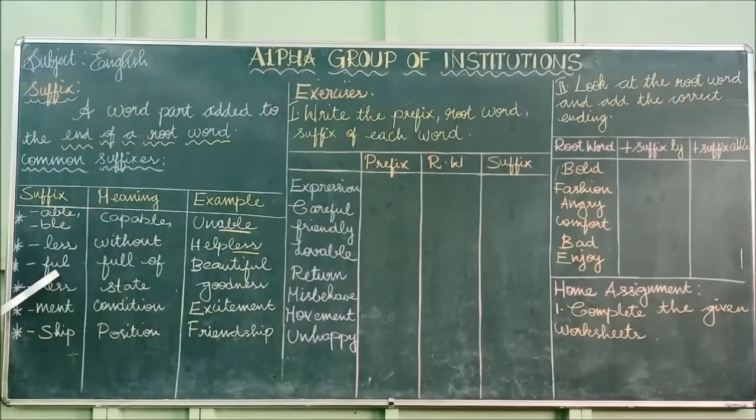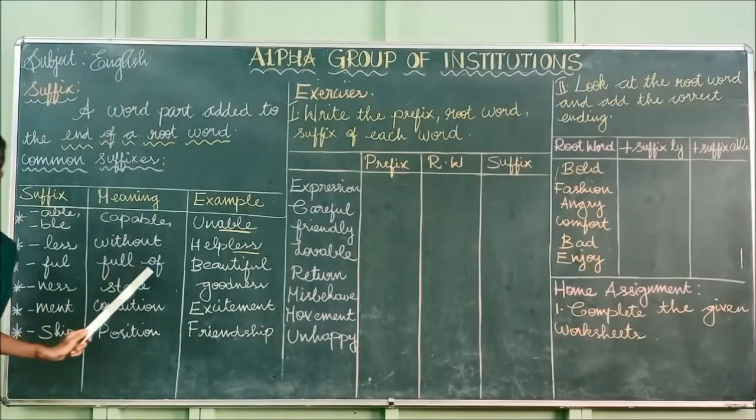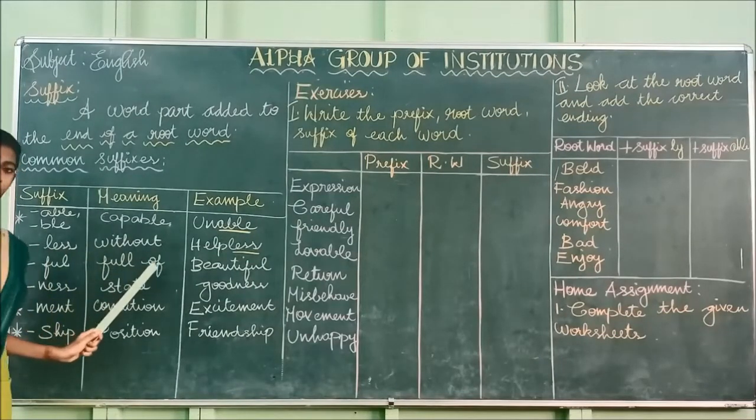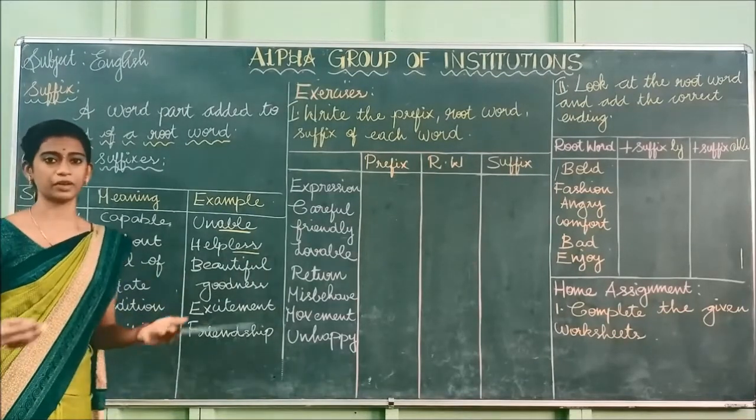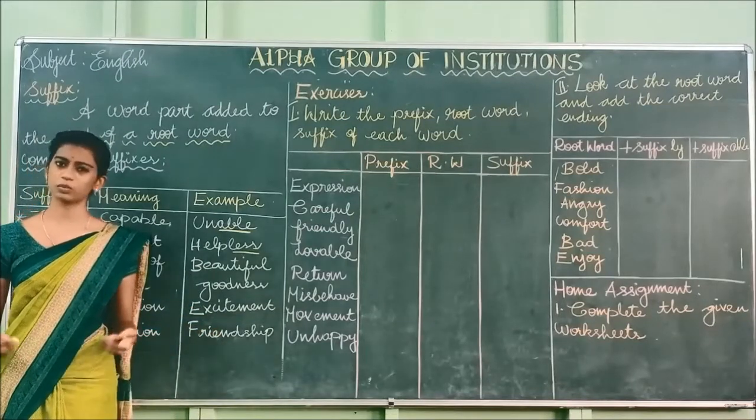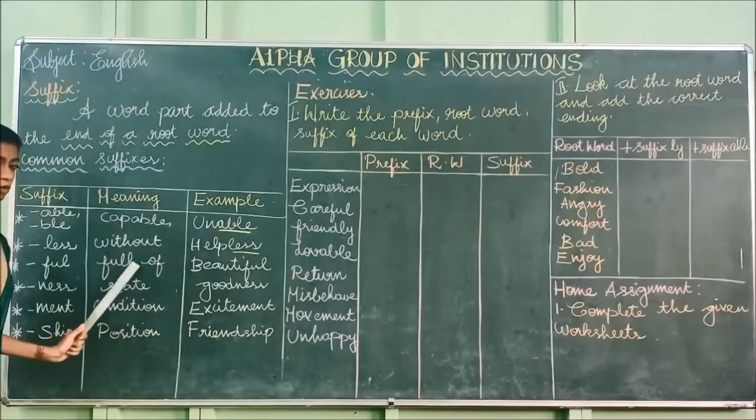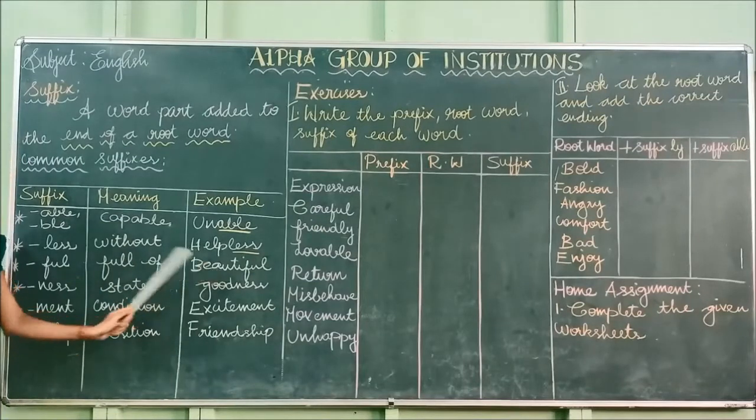And the next one is full. Full means full of. So the meaning of full is full of, beautiful. For example, she looks very beautiful. Full of beauty, so beautiful.